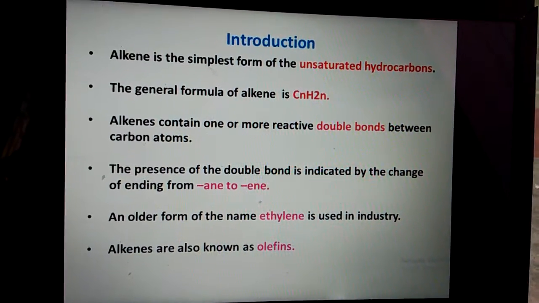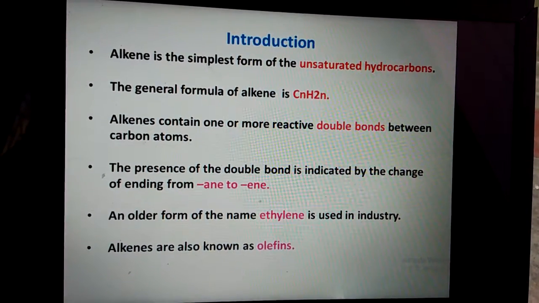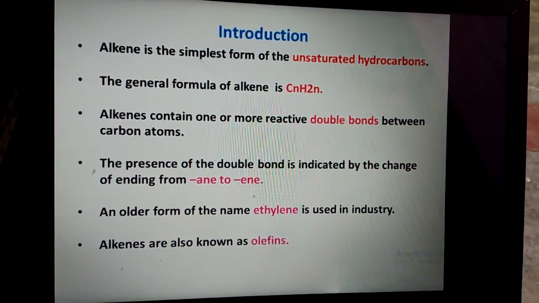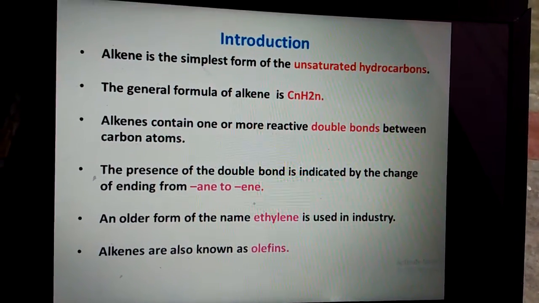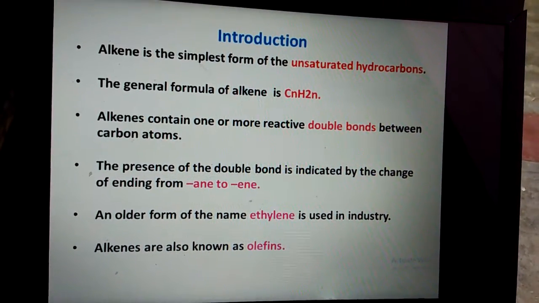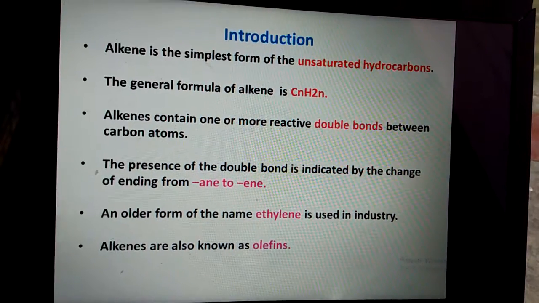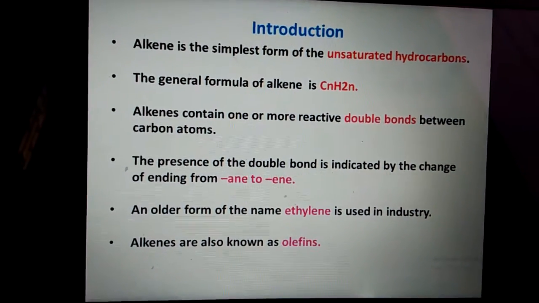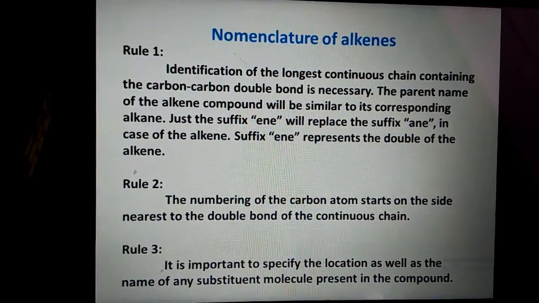In the case of alkane, we put -ane. Here in alkene we put -ene. An older form of the name, ethylene, is used in industry. Alkenes are also known as olefins. They are commonly known as olefins.